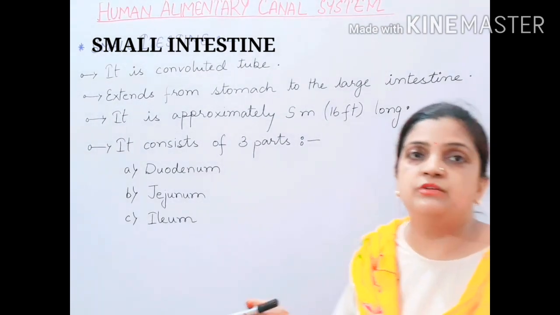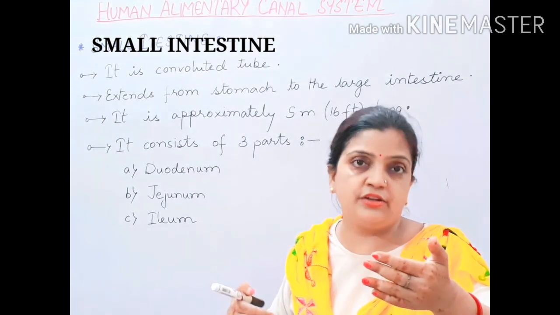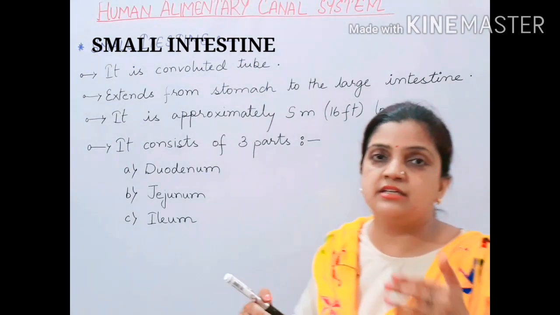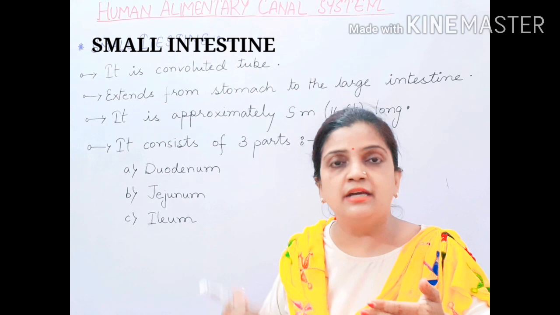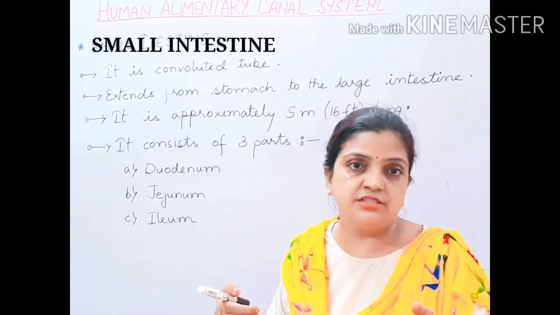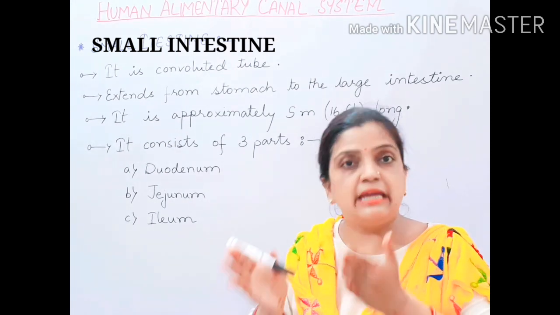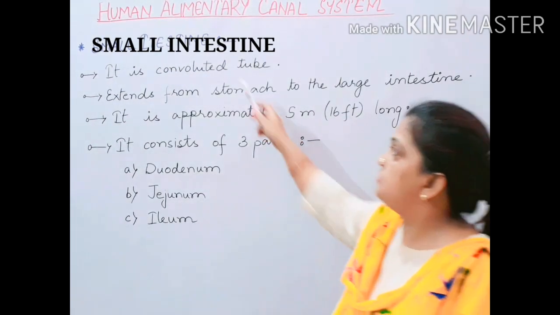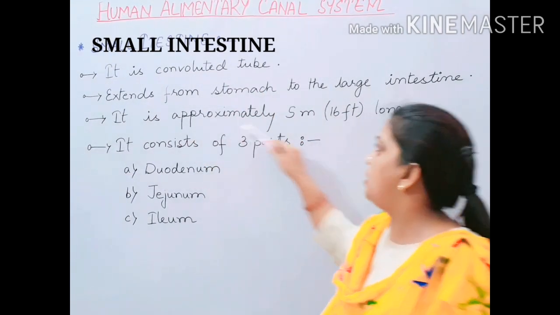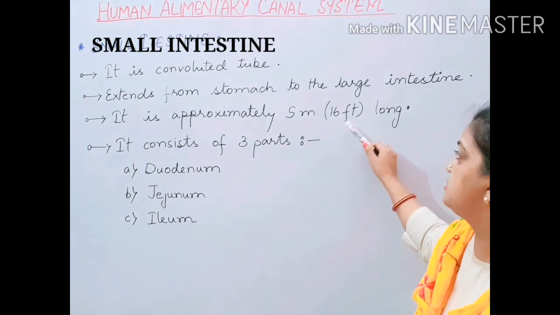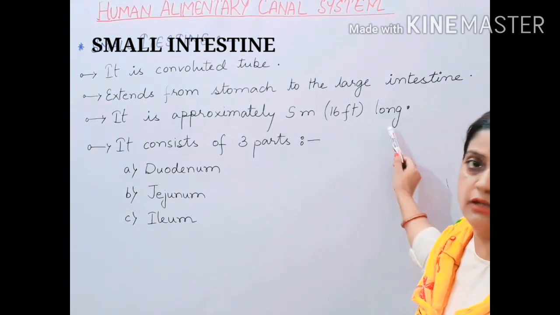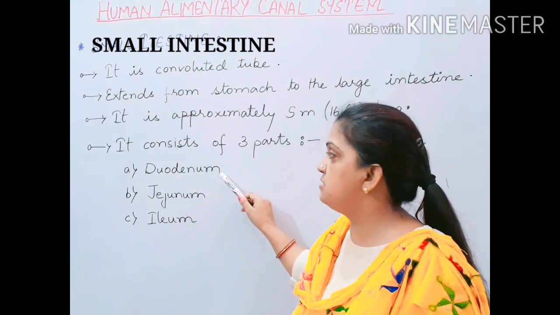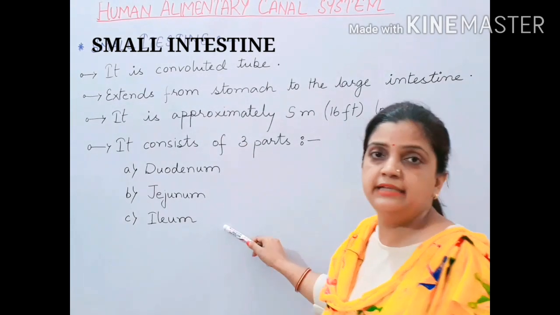Like your stomach was connected to the oesophagus and your small intestine, similarly your small intestine is connected on one hand with the stomach and on the other hand with the large intestine. So it is located in between the stomach and large intestine. Now children, the small intestine is approximately 5 meters, that is 16 feet long. It consists of 3 parts: duodenum, jejunum and ileum.